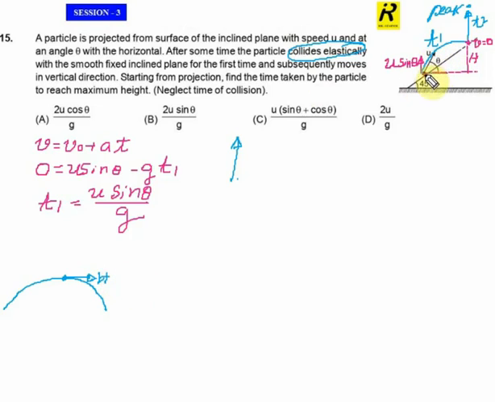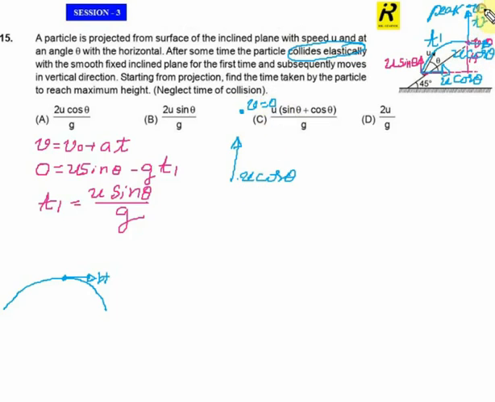The horizontal component of velocity at the beginning point is u cos theta. So when it makes the collision, the horizontal component of the velocity is also u cos theta, unaffected by gravity. The same velocity will stay for the upward vertical motion. So u cos theta becomes the initial vertical velocity. When it goes to the peak, the final velocity becomes 0.